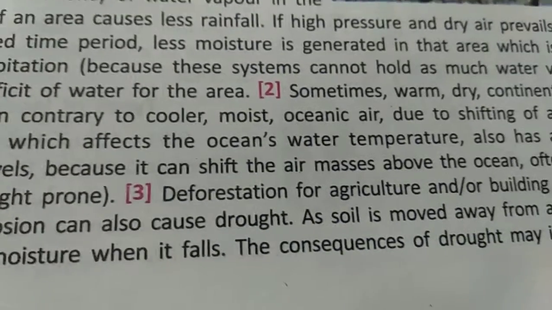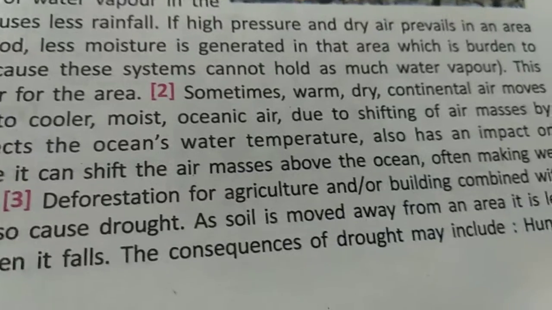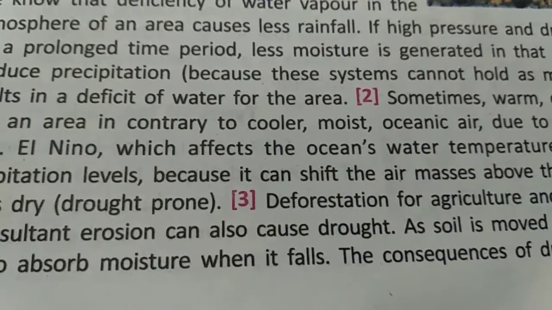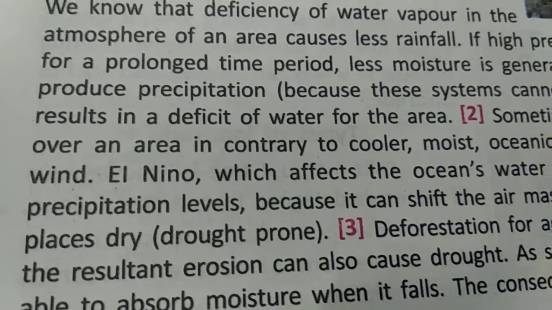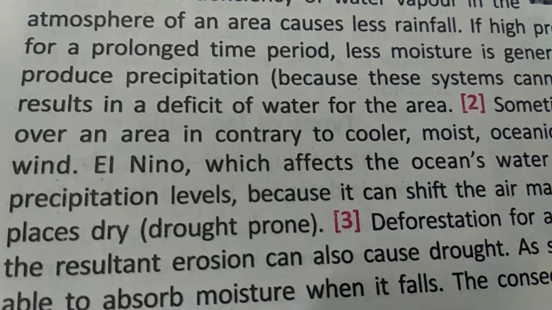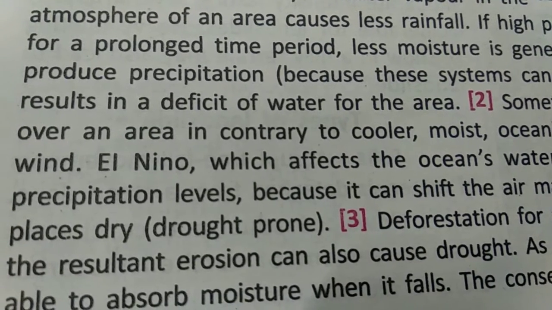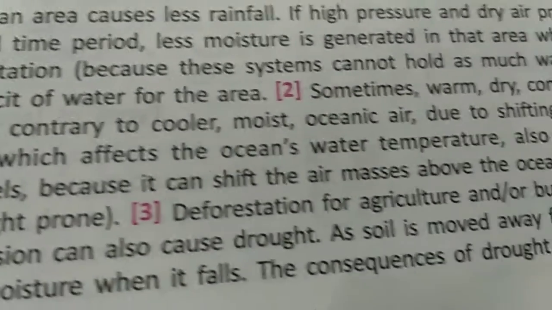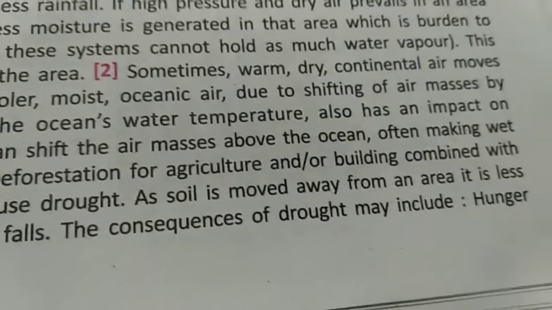Sometimes even warm, dry, continental air moves over an area or a country, replacing cooler, moist oceanic air, due to shifting of air mass by wind.